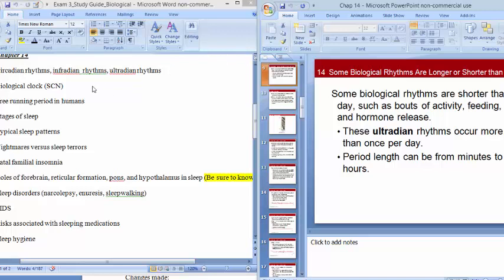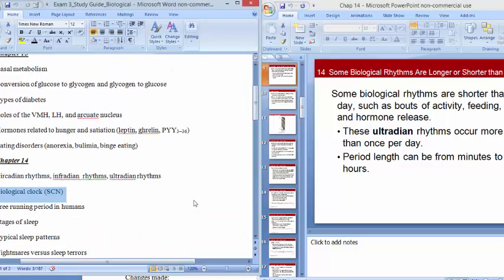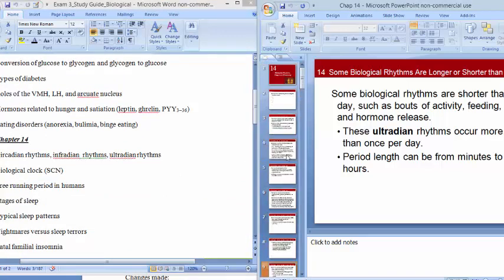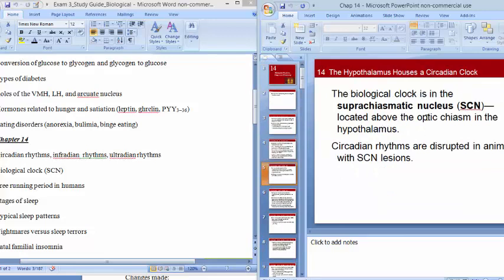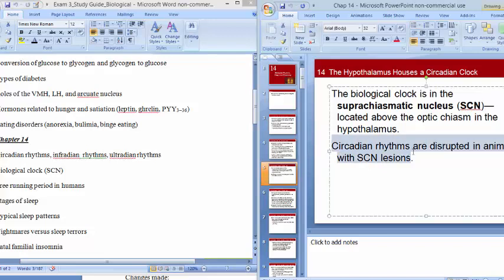Now, we feel like we've figured out where the biological clock is. We have this suprachiasmatic nucleus. Here we go. The suprachiasmatic nucleus is something that we believe is important for circadian rhythms, only for circadian rhythms, not for other types of rhythms. This is the rhythms that are about a day.